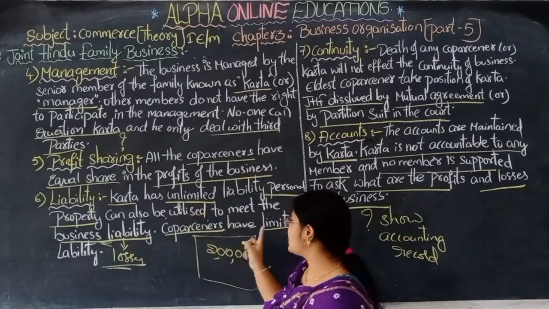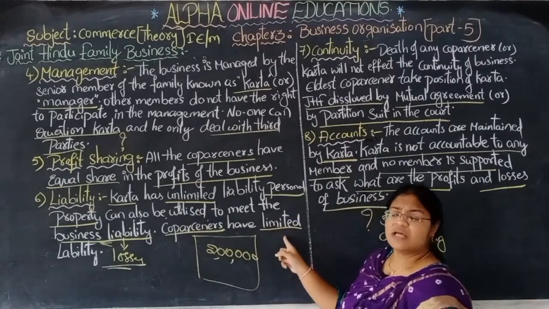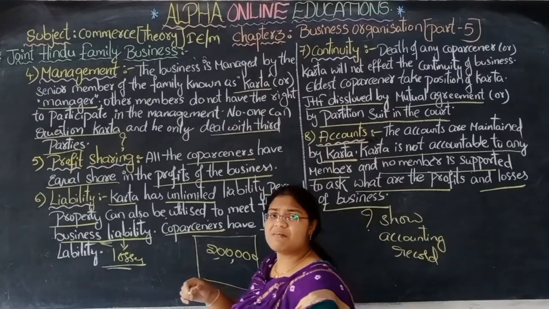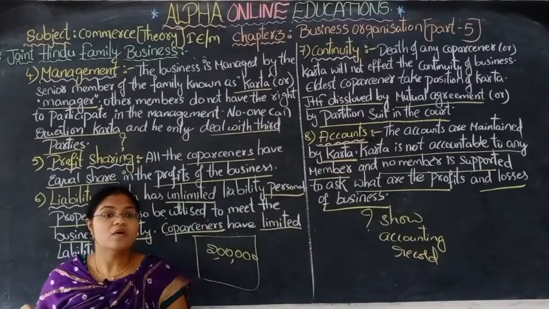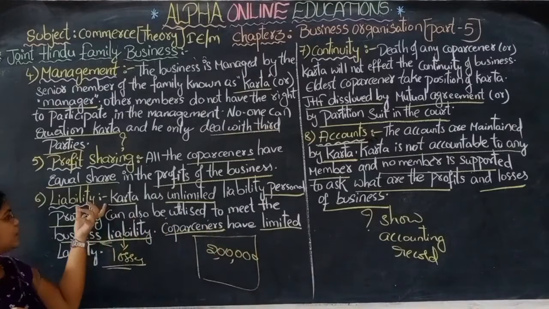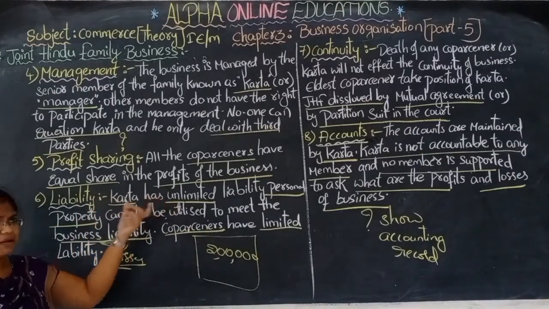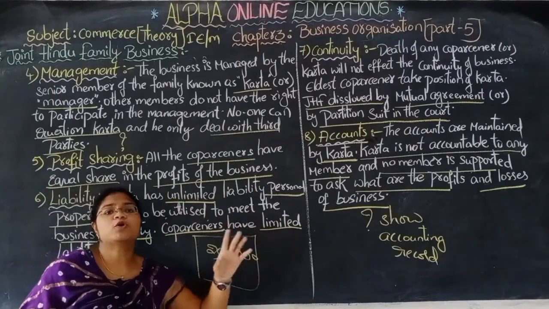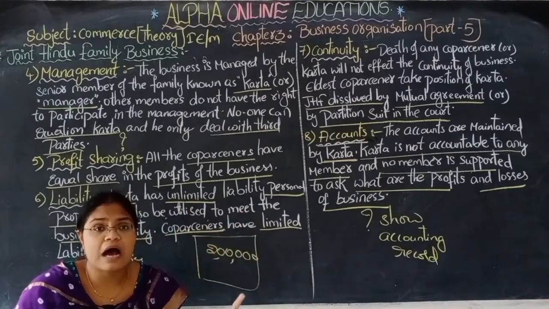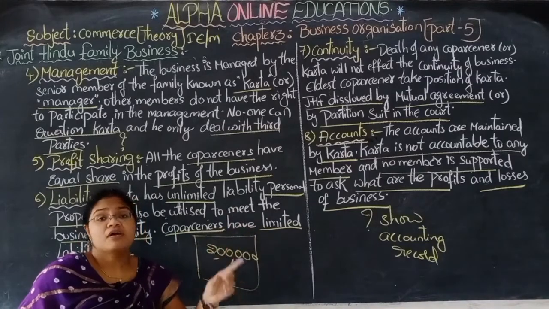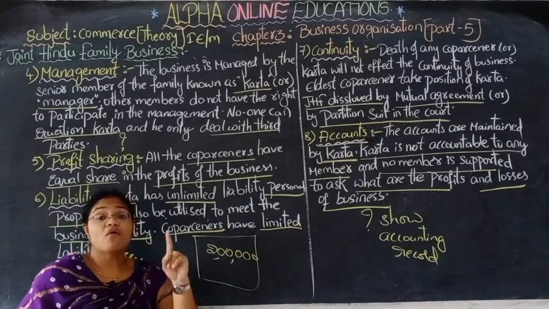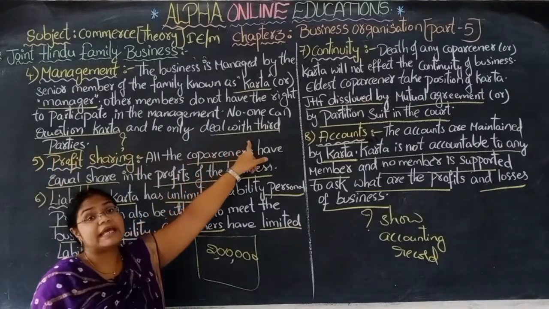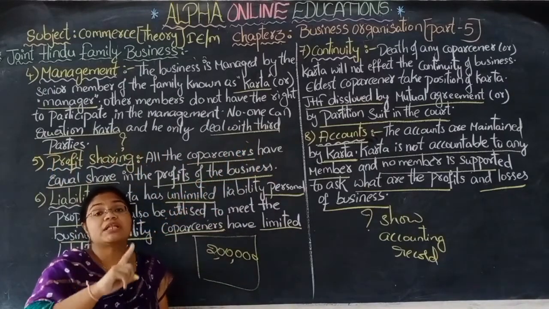The co-partners have very limited liability, right? Then why do they have to think about the accounts? The co-partners do not need to. If there is a loss, the karta says, if a loss comes I will bear it, I will give my personal property. Okay, so no one has a right to question the karta regarding the accounts, the profit or the loss, and no one has a right to make any kind of agreement with the third party. The karta only deals with the third party.